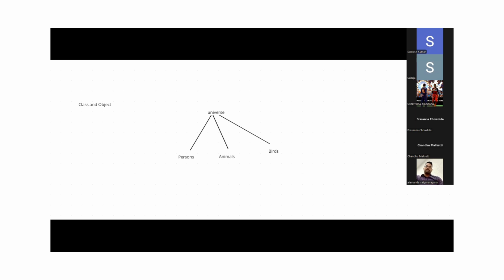This is important. We are going with class and object. In Java, everything we are dealing with is class and object only, right? So first of all, we need to know what is a class and what is an object. Suppose we take the universe: persons is one classification, animals is one classification, and birds is one classification.